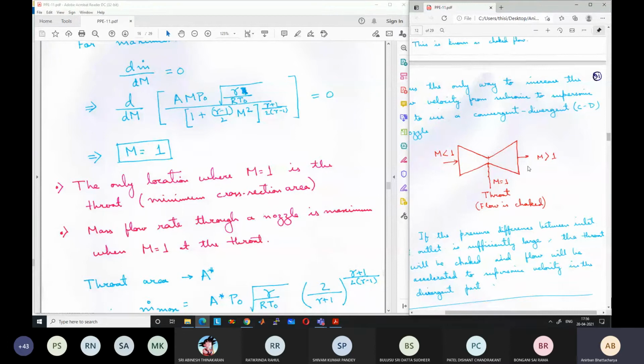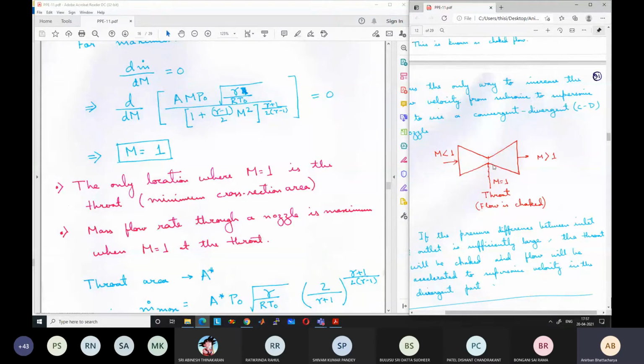In the convergent section, the velocity will gradually increase because the area is decreasing, and it will reach some subsonic velocity, say Mach number equal to 0.1. Now in the divergent section, because the velocity is still subsonic, the divergent section will act like a diffuser. It will not act like a nozzle. Velocity remains subsonic, so again the velocity will go down, and towards the end it will become much less than the velocity at the throat, maybe a Mach number of 0.01 or something like that.